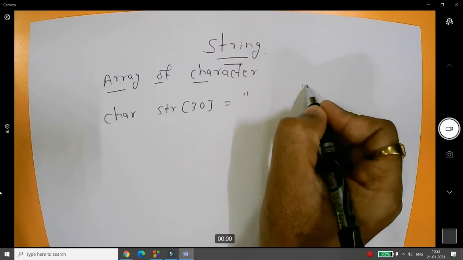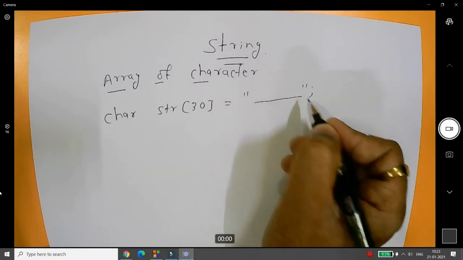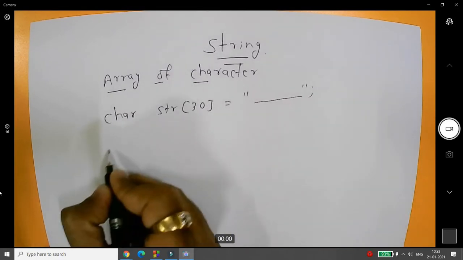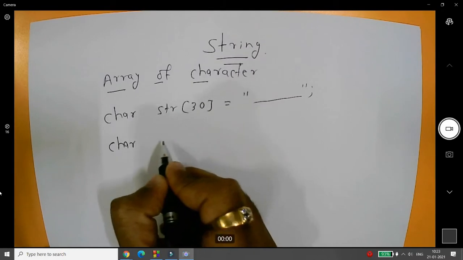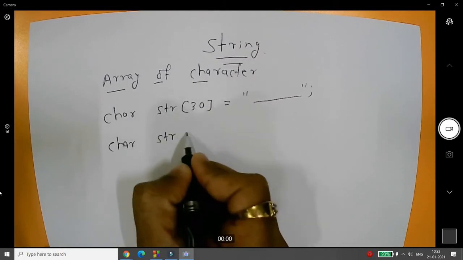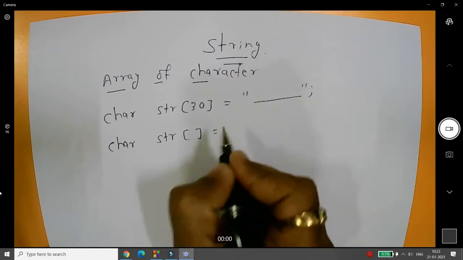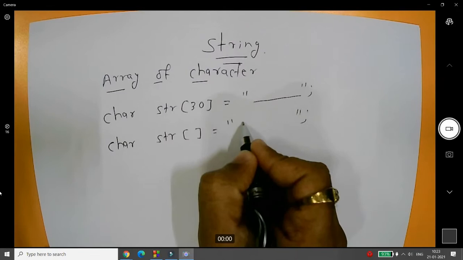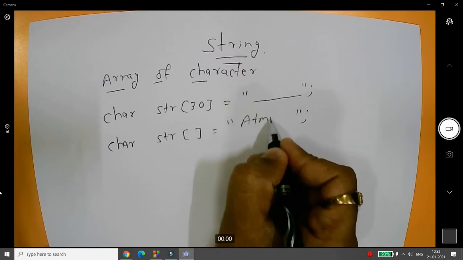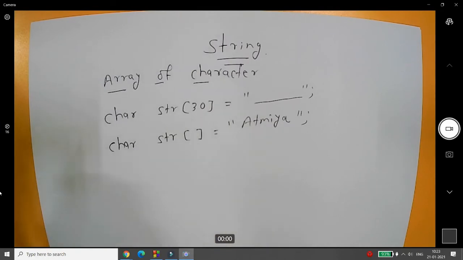Here you can write the string in double quotes and you can assign the string if it is required. Sometimes people say, sir, can I declare an array without size? Yes, you can. For example, if you write like this, str without size, and here you can initialize the string. Whenever you initialize the string, then that character array will be initialized with the size of the string.